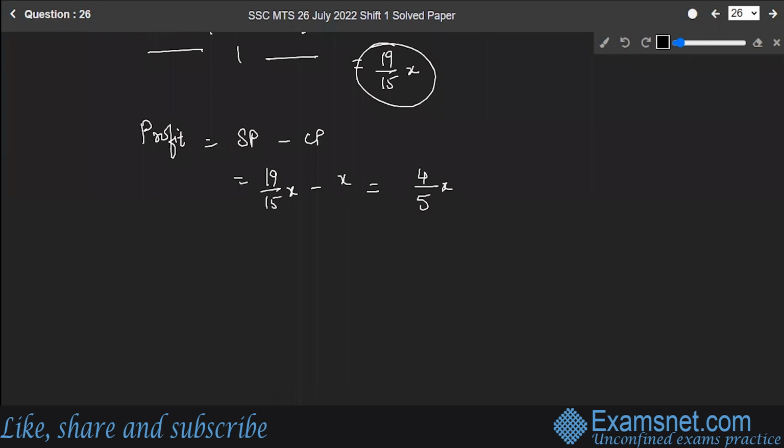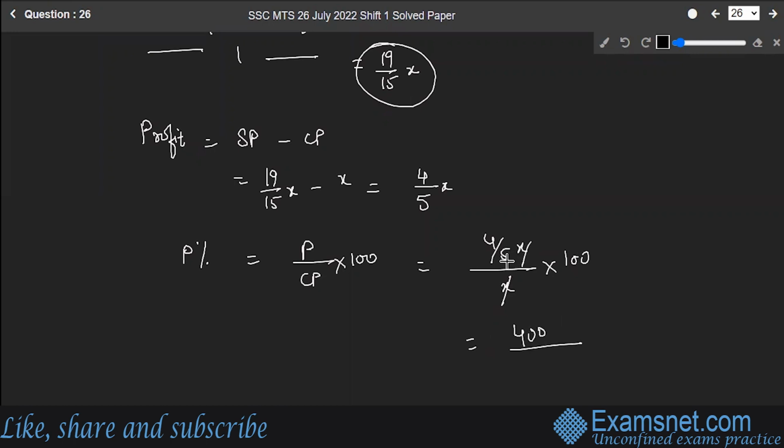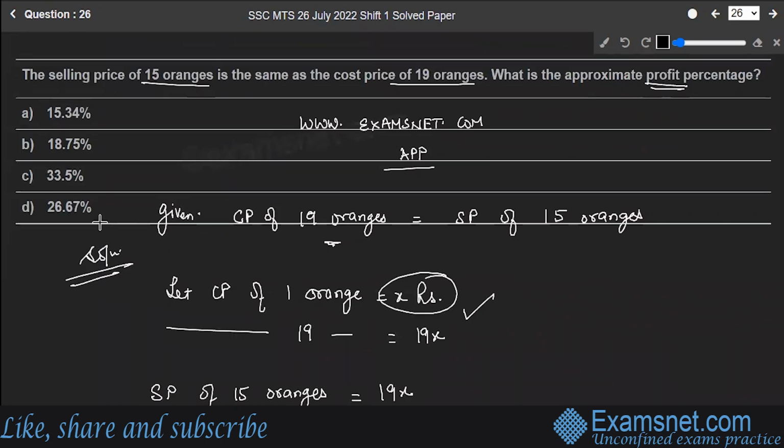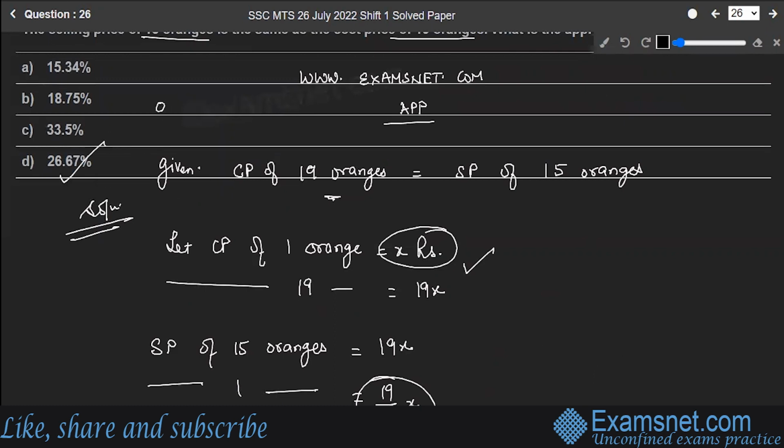All right. Now, what is the profit percent? This will be equal to profit upon CP into 100. Profit was equal to 4 by 15 x upon x into 100. x and x will cancel and you will have 400 upon 15, which on solving will give you 26.67%. So this is the required profit percentage and option D is the correct answer to the question. Hope you are clear with this. Let's move to the next question.